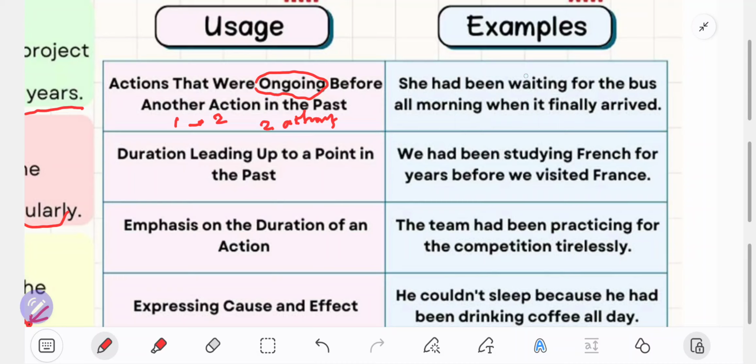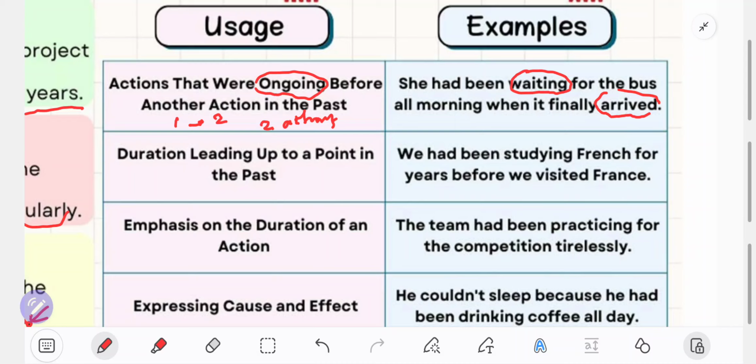Action number 1 is waiting, and then action number 2 is arrive. The structure is the same as before.